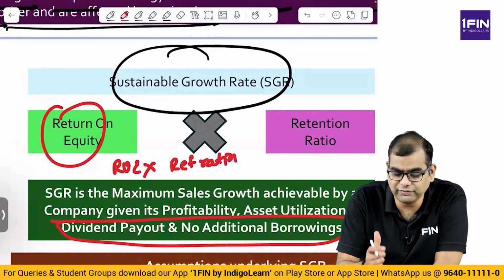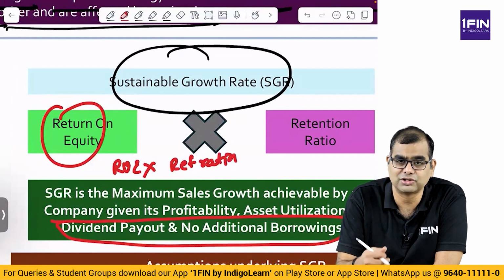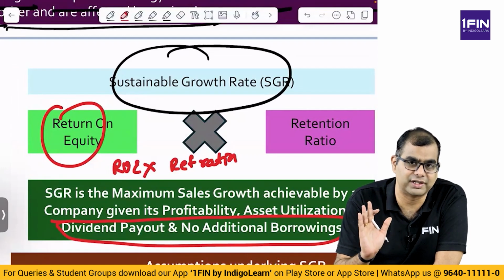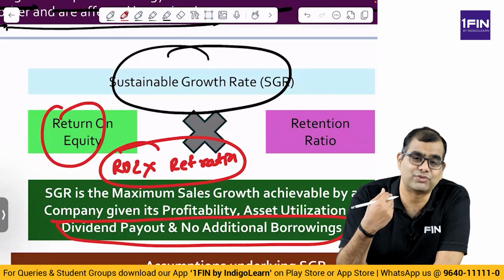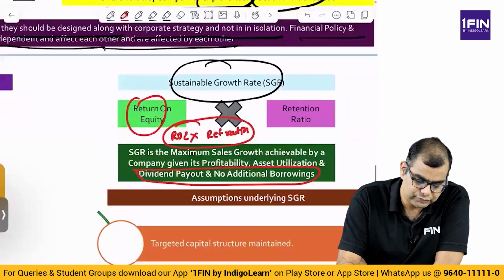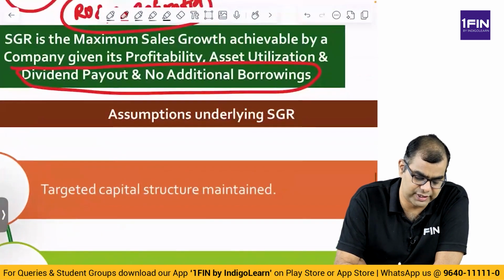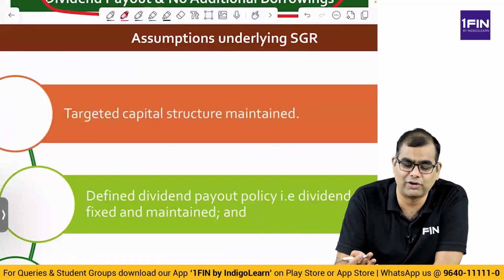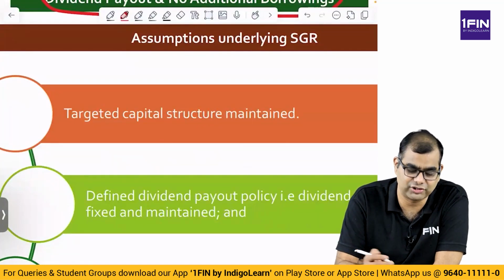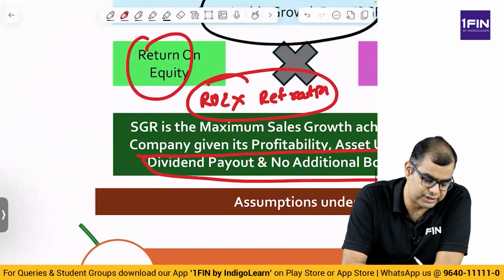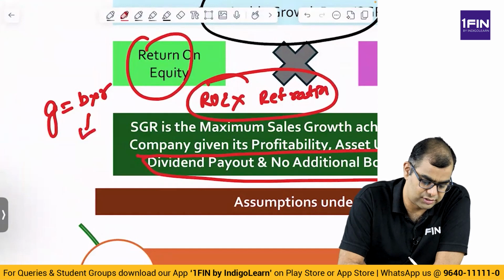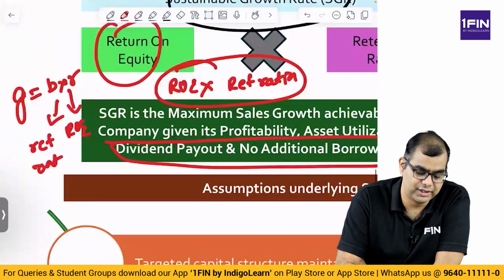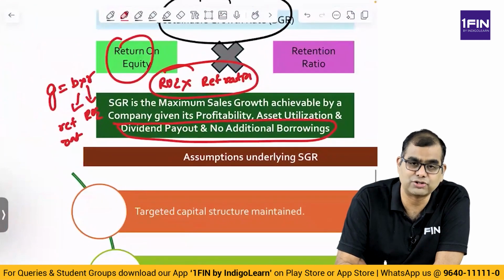What is retention ratio? Out of EPS, how much are you paying out as dividend? So 1 minus payout ratio is equal to retention ratio. That retention ratio into ROE is your sustainable growth rate. This is the rate at which your sales will ideally grow. Now what are the assumptions under this sustainable growth rate? As you move forward to the other chapters on security valuation, you will note this term G, growth rate. G is equal to B into R. B is your retention rate. R is your ROE. You'll learn about this formula as you move forward.